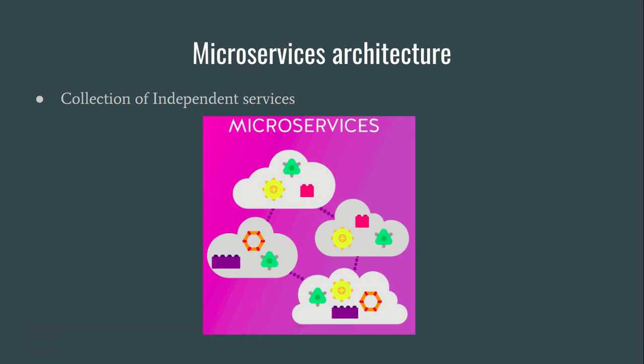Let's take an example of the Flipkart website. Cart is one module, search is one module, payment gateway is one module. These are different types of microservices. Microservices are not tightly bound, they are separated like this, and they can communicate with each other via some messaging broker or common network. So this is the difference between monolithic architecture and microservices architecture.